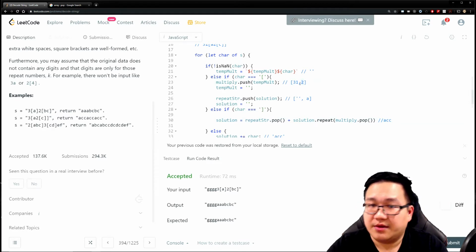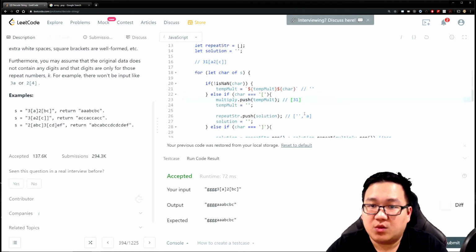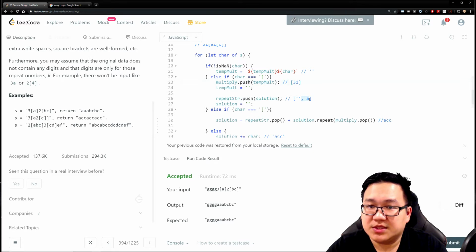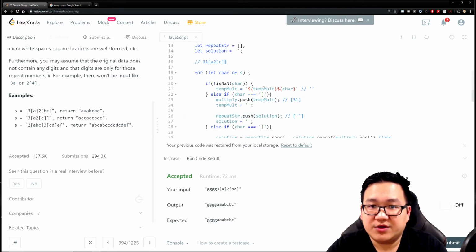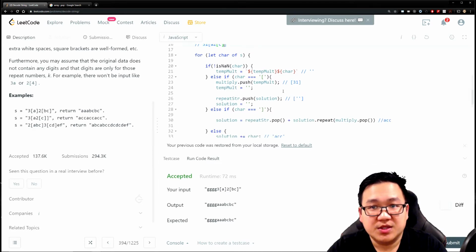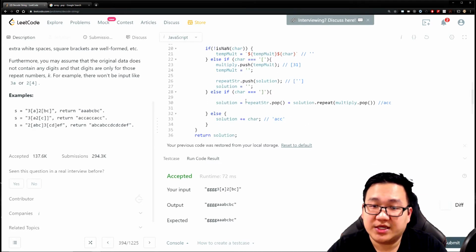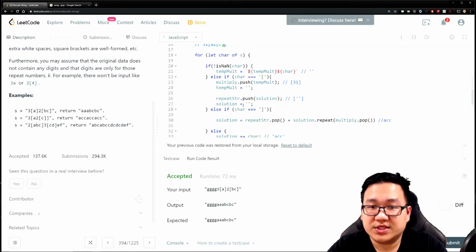Not quite done yet, right? So next part is like, well, since we already popped these two elements, our existing array has this, right? Now we're entering our second component here, which is like, okay, well, that's great. I repeated what's in here once now, but I need to repeat this 31 times, right? In order to do that, we have to make sure going back in here. Well, it's a closed bracket. What's going to happen, right?